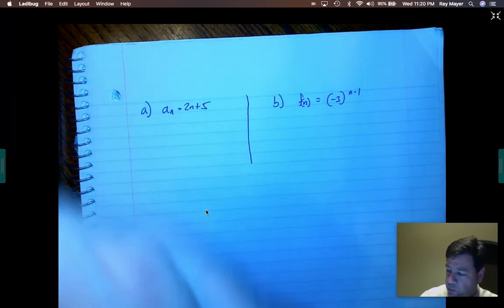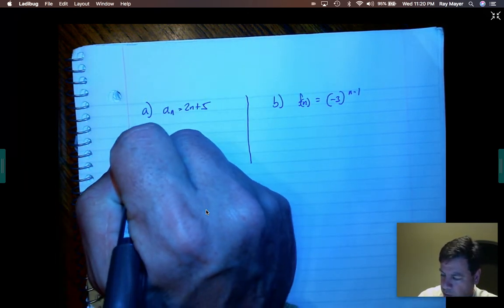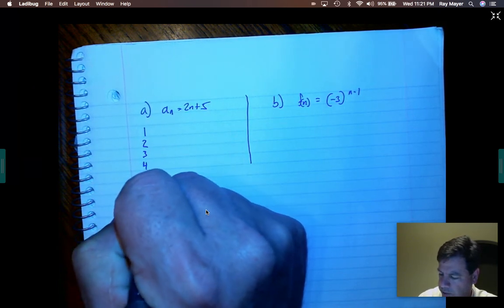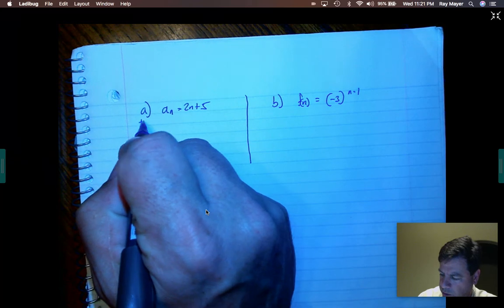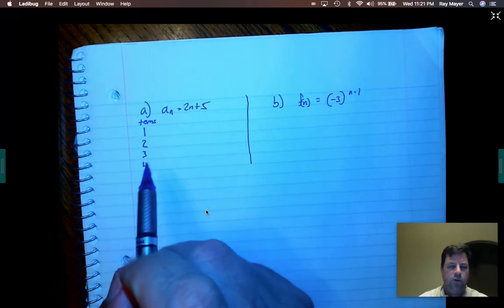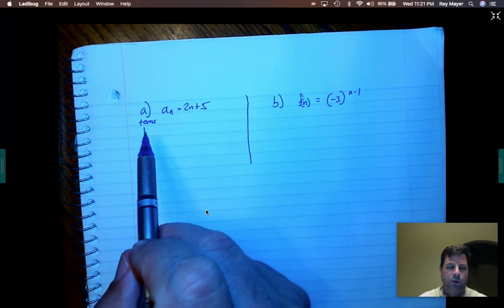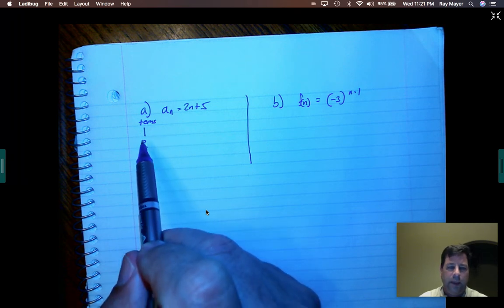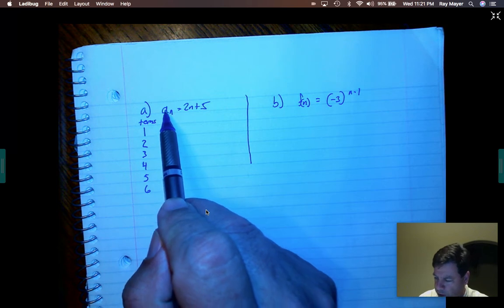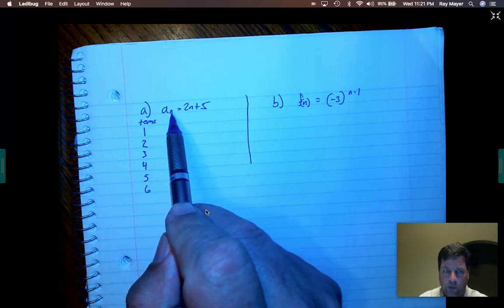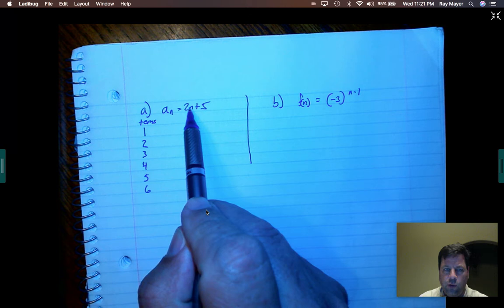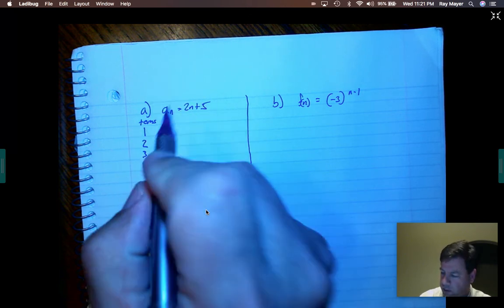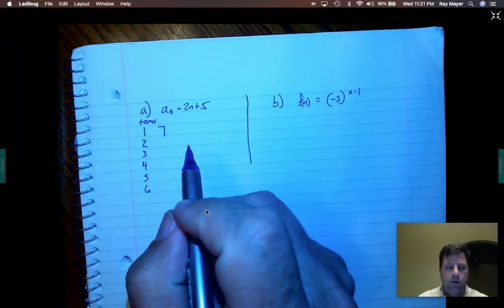So it's simply, we're going to write the first 6 terms. So we're going to write 1, 2, 3, 4, 5, 6. These are my terms. And so when I input a 1, what do I get output? So these are my domain values. These are my input values. I'm going to input a 1. So a sub 1, that would be the first term, equals 2n. So it is 2 times 1. 2 times 1 is 2 plus 5, 7. So that's the first term.